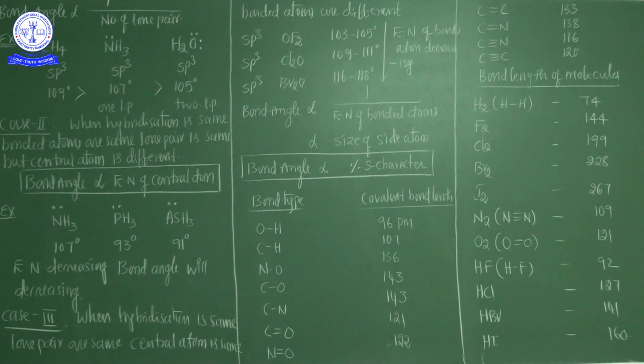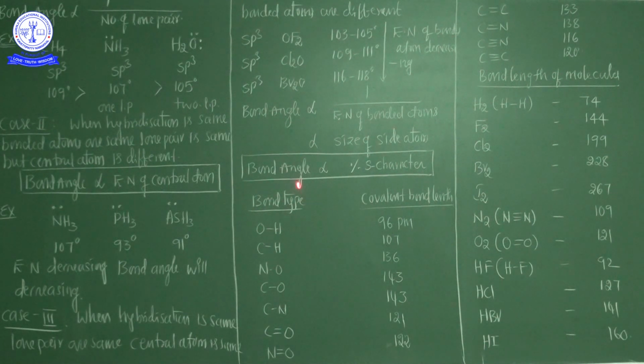Carbon to carbon triple bond is sp hybridization, the s character is 50, and the bond angle is 180. That's why, my dear students, the s character in hybridization decides the bond angle of the molecule.